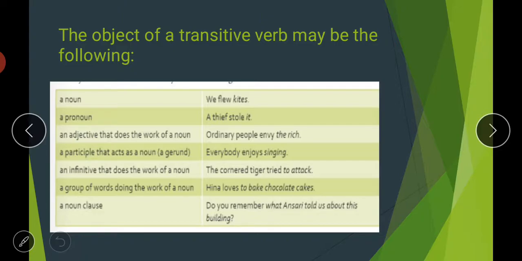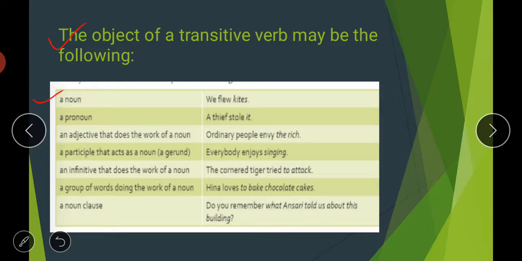So the object of a transitive verb may be the following. Now what could be the object of a transitive verb? We will discuss all the objects. It could be a noun, pronoun, adjective, or whatever. We will discuss each of those one by one. First, the object could be a noun.